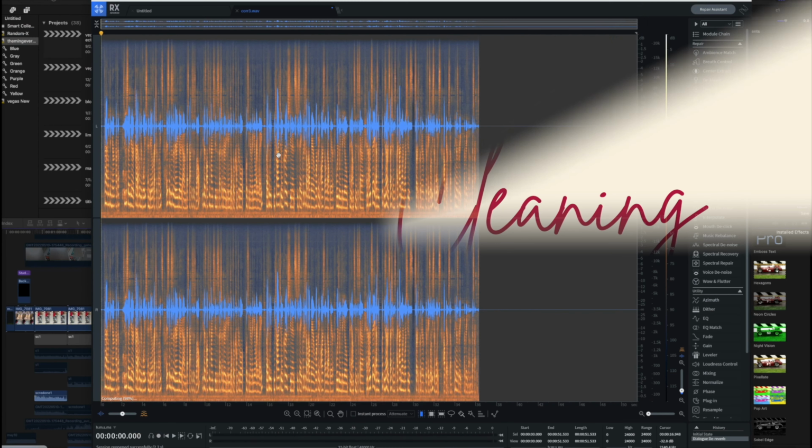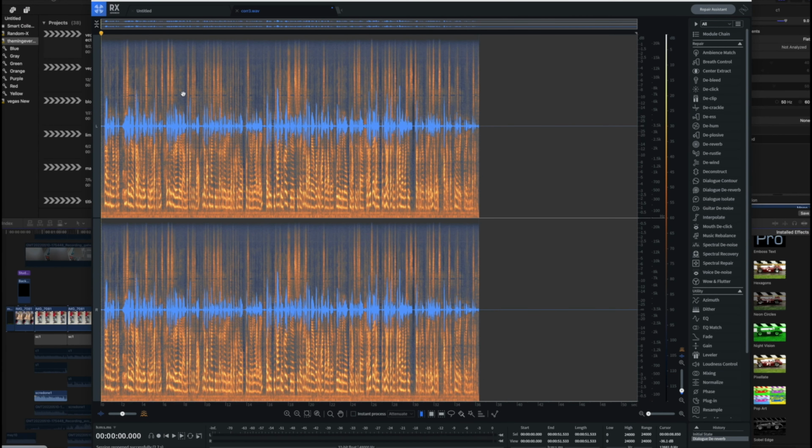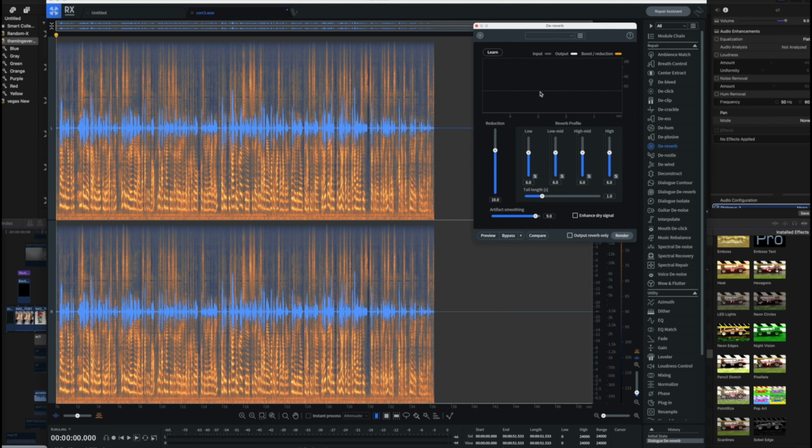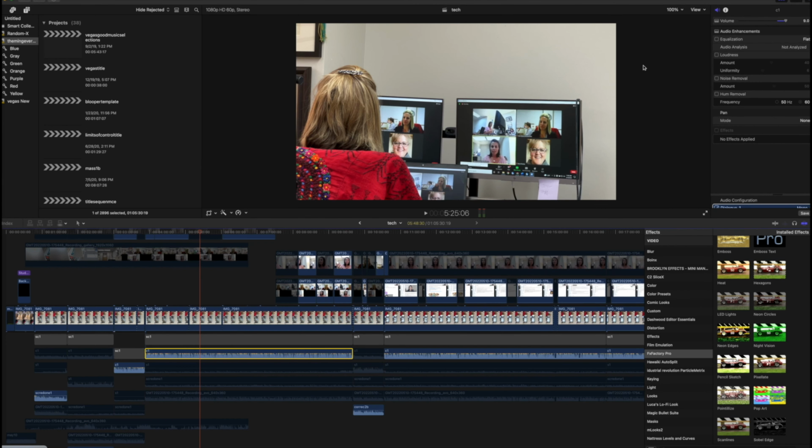So one of the things I can do is take Sarah's audio file here, pop it into iZotope RX Advanced, and then I can choose from any number of devices. What I used was De-reverb, and it's very similar to De-echo. So what I can do then is tell iZotope to take out the echo, and I did it. And I have to say, you didn't hear the original audio in this final video. It's absolutely amazing in terms of what it did.